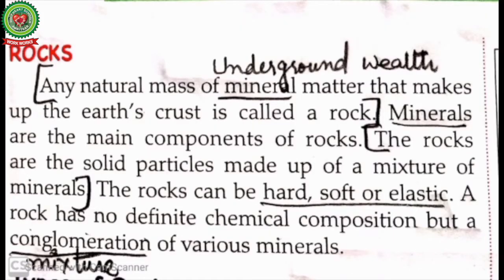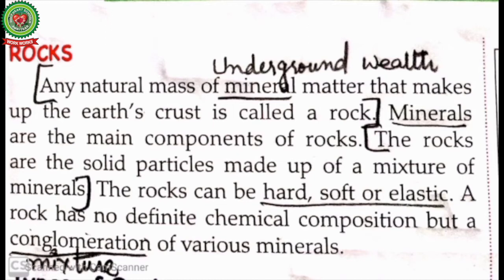Let's read the topic rocks. Any natural mass of mineral, meaning underground wealth, matter that makes up the earth's crust is called a rock. Minerals are the main components of the rock. The rocks are solid particles made up of a mixture of minerals. So the rocks can be found under the earth or outside of the earth.